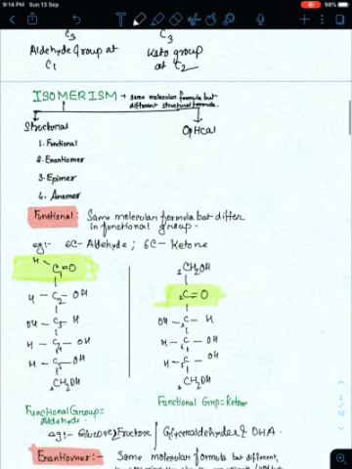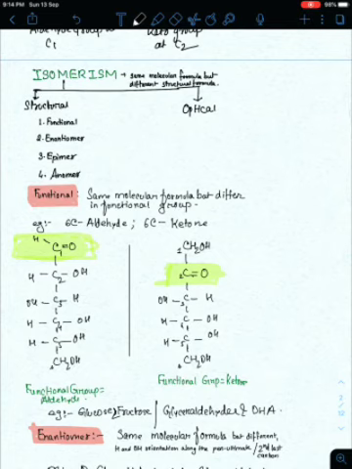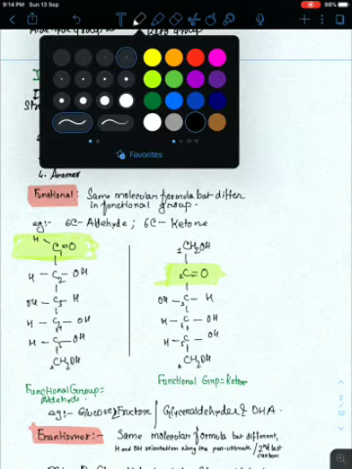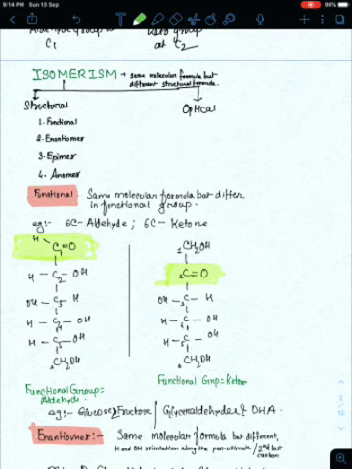Now what is functional isomerism? They have the same molecular formula but differ in the functional group. So as per the definition of carbohydrate, which you have learned, it is an aldehyde or ketone derivative of higher polyhydric alcohol.